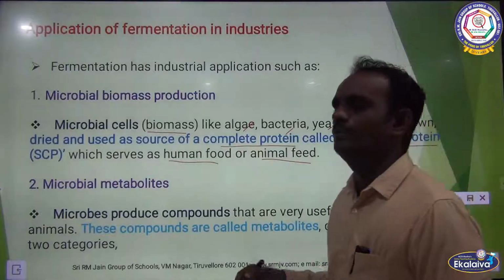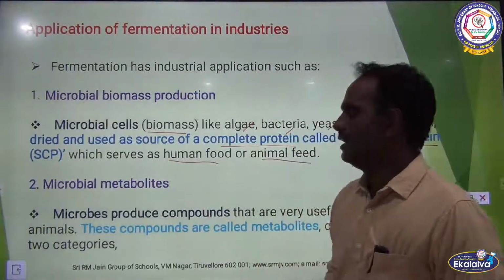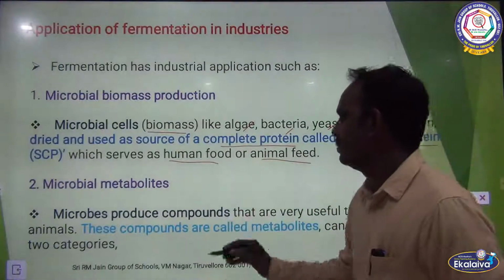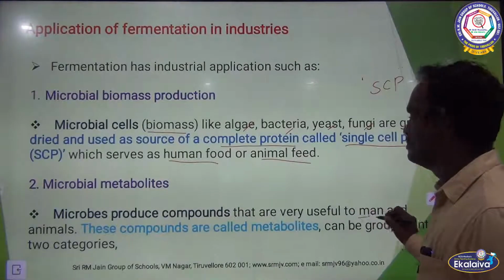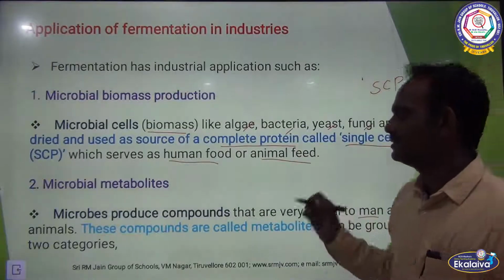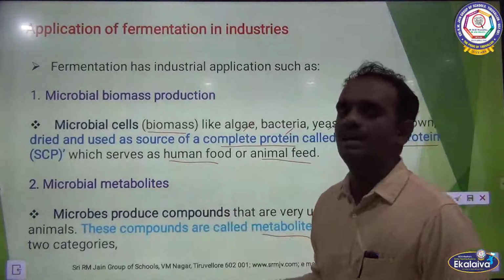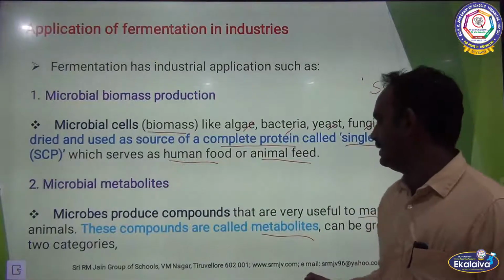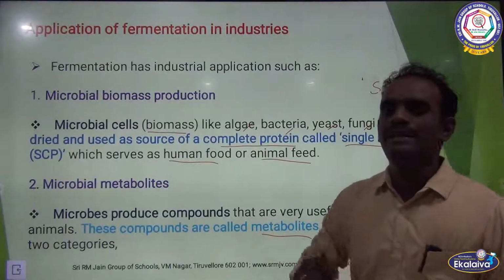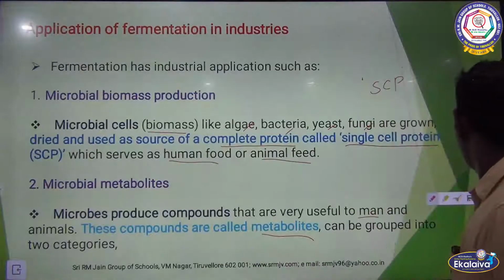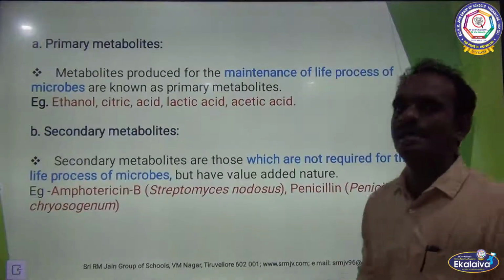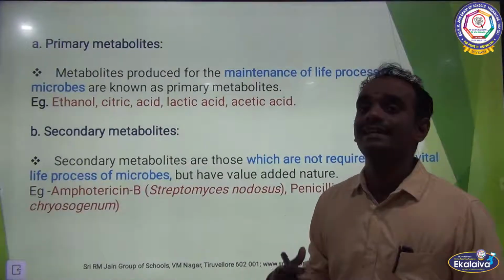Second one is microbial metabolites. The microbes produce compounds that are very useful to man and animals. These compounds are called metabolites. So microbes produce some compounds, and those compounds, called metabolites, can be grouped into two categories: primary metabolites and secondary metabolites.